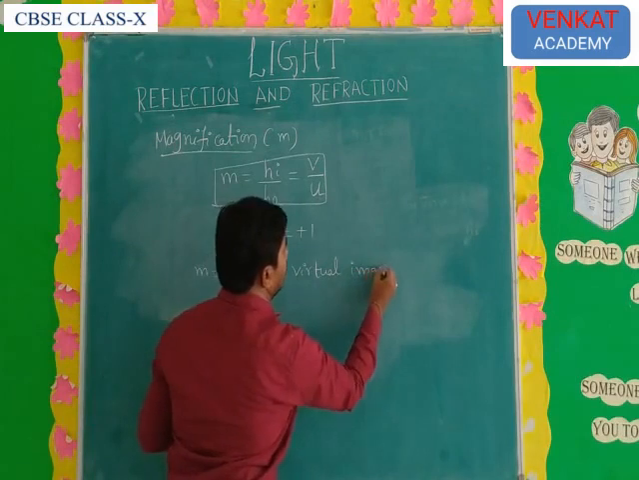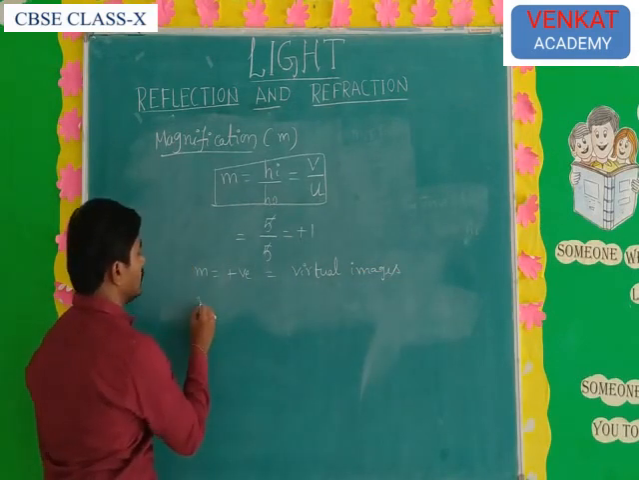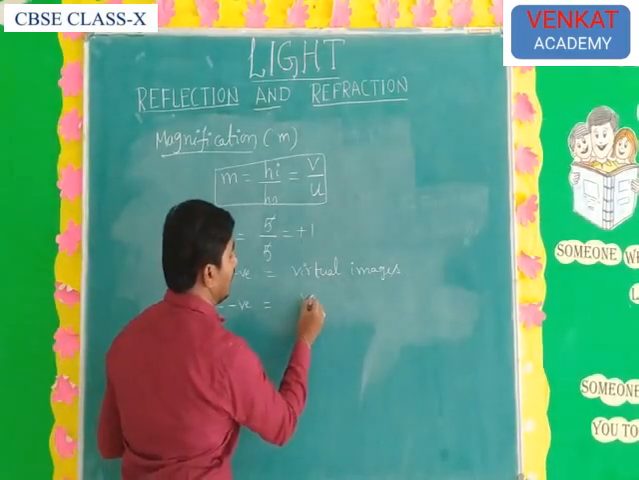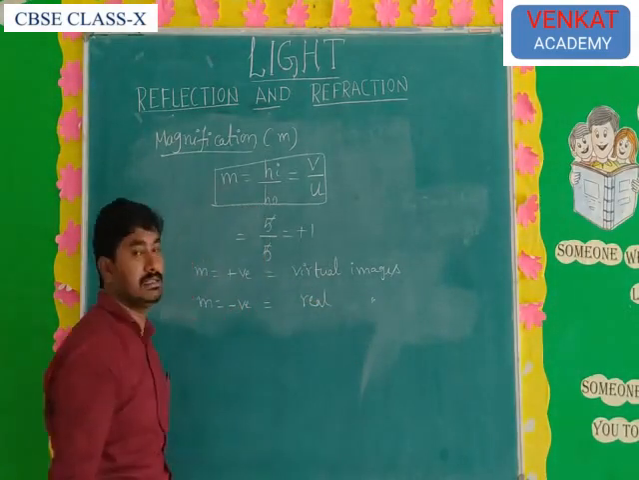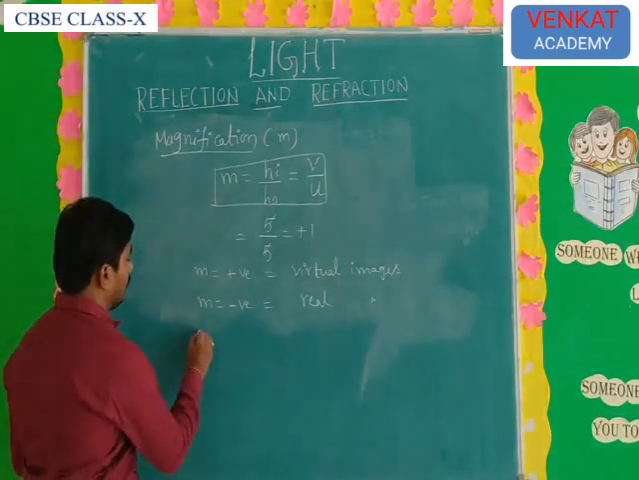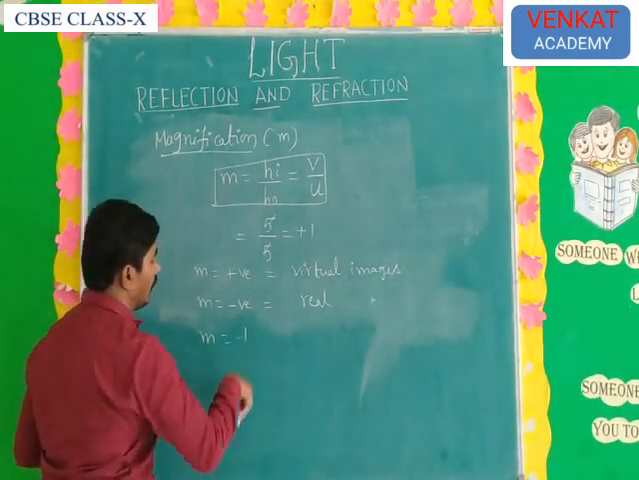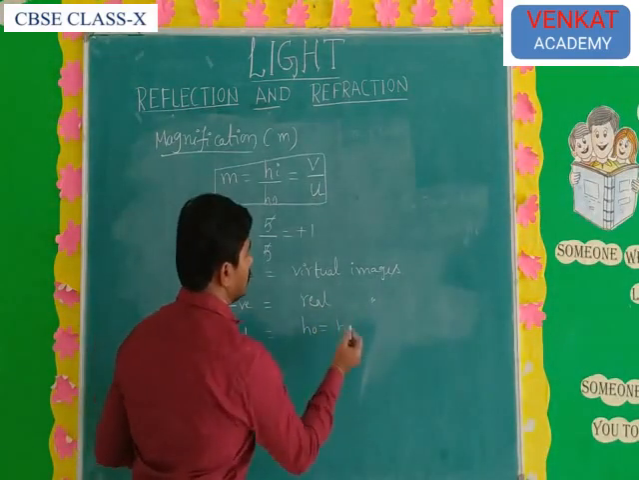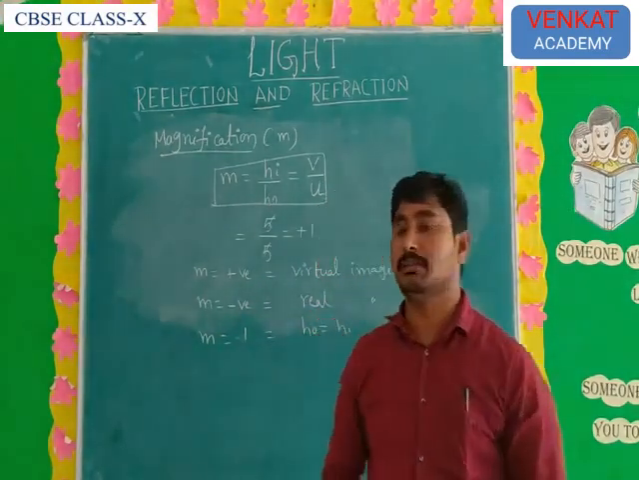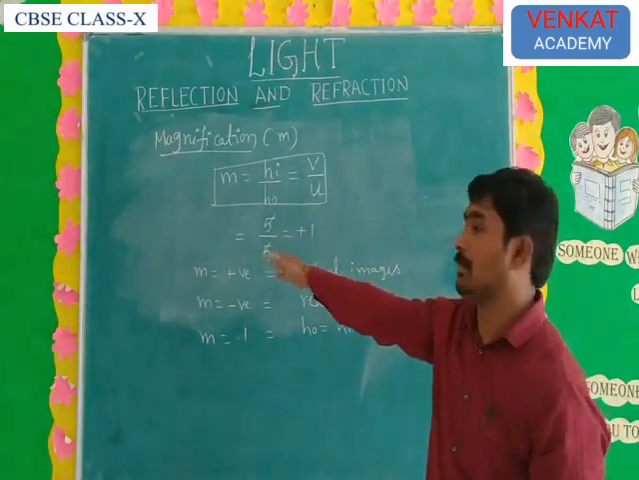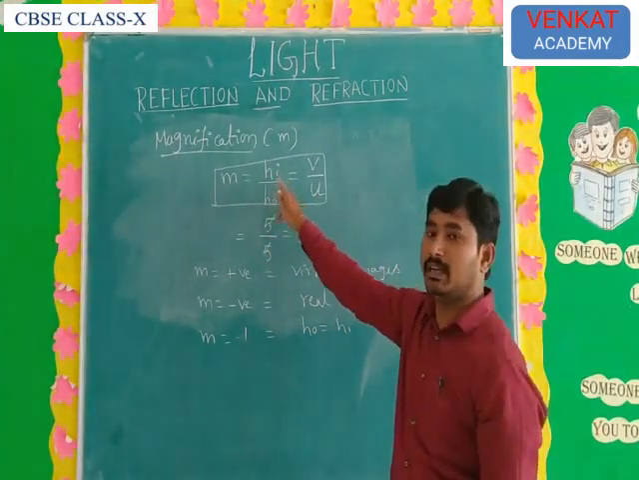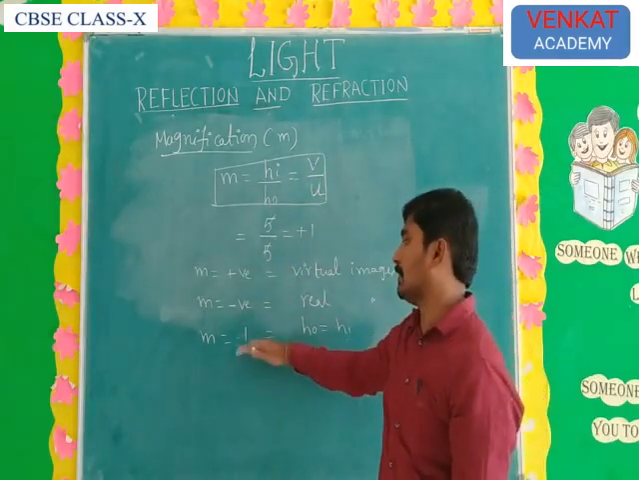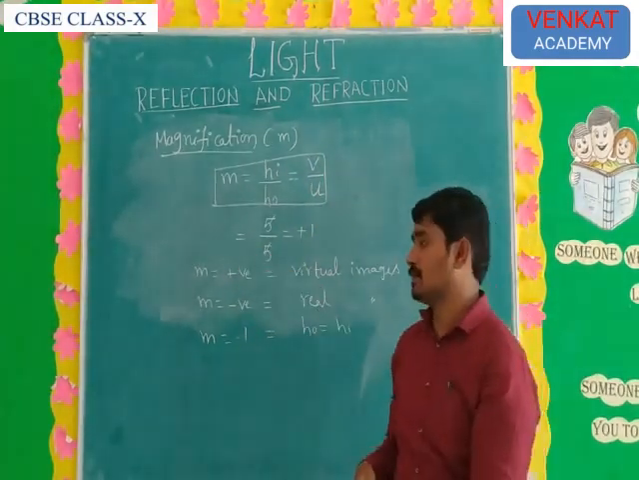In case the magnification is negative, the images are real images. In case the magnification is equal to 1, the height of the image and the height of the object are always equal. That is the importance of magnification. Magnification means the ratio of the height of the image and height of the object is always equal to the distance of the image by the distance of the object. This condition is very important for problems.